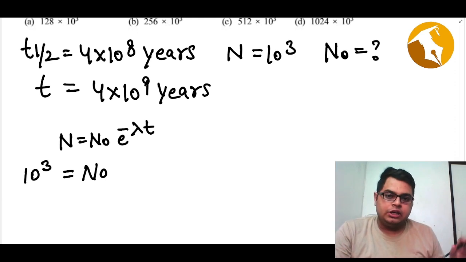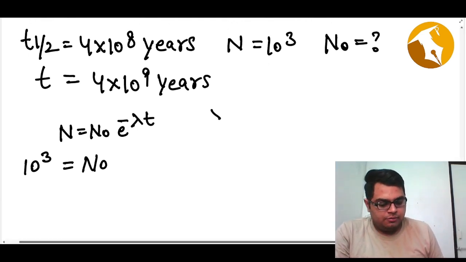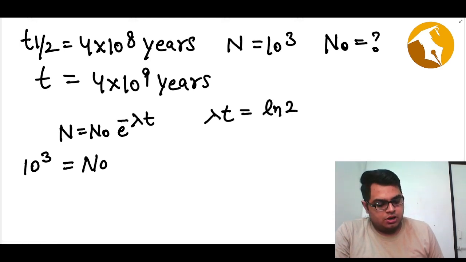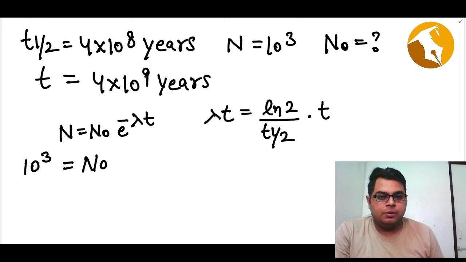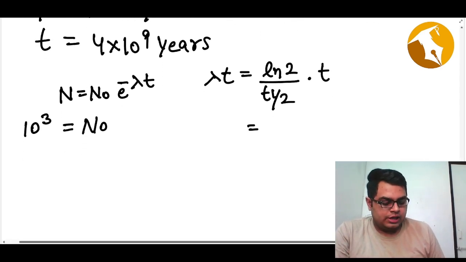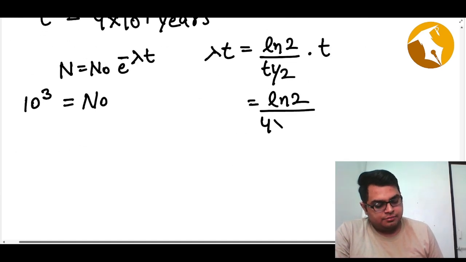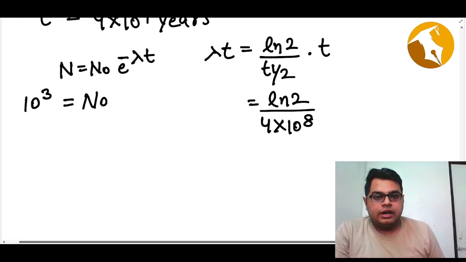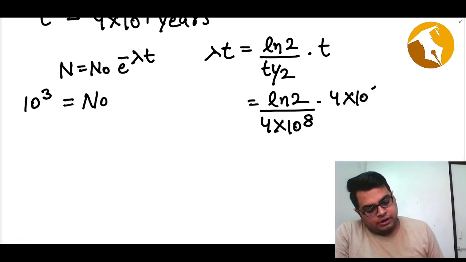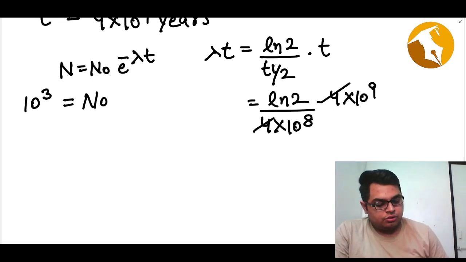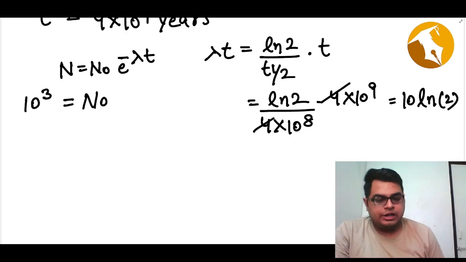So let's find lambda t on the side. What will be our lambda t? Lambda t is defined as ln2 by half-life into time period. So this will be our lambda t. ln2, T half is given to you, which is 4 into 10 to power 8, and the time period is given as 4 into 10 to power 9. If I cancel 4, I am left with 10 ln2, because 10 to power 8 will cancel 10 to power 9 and I am left with this 10.